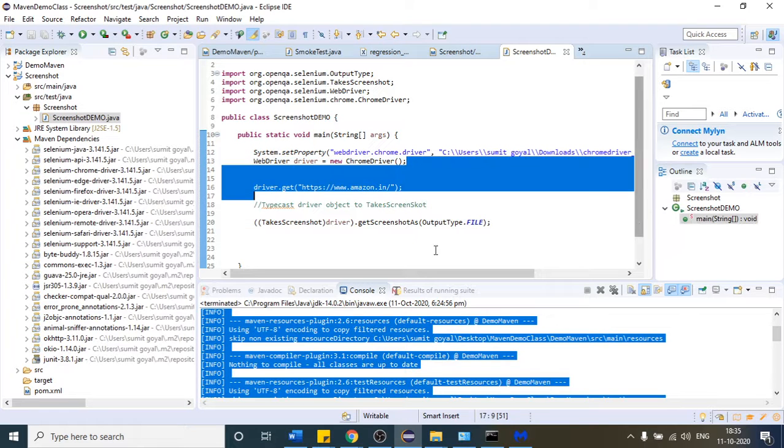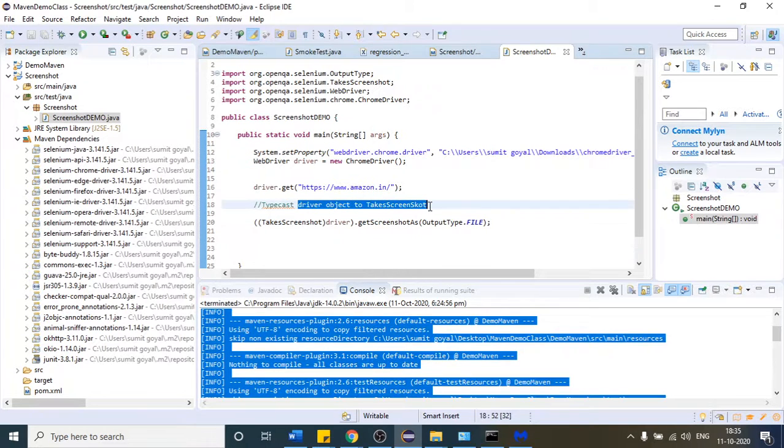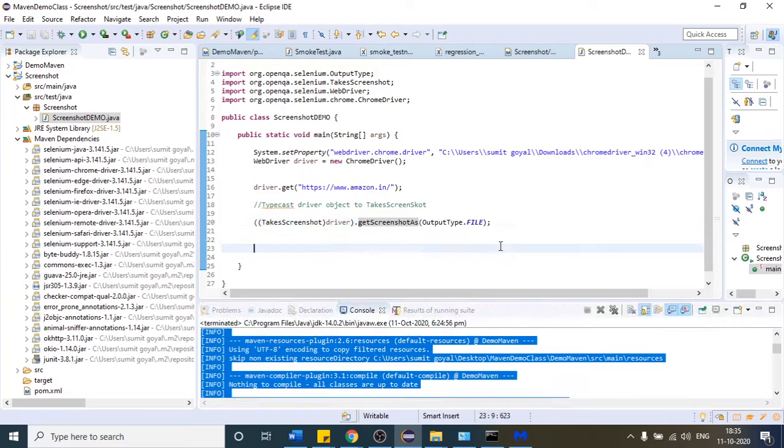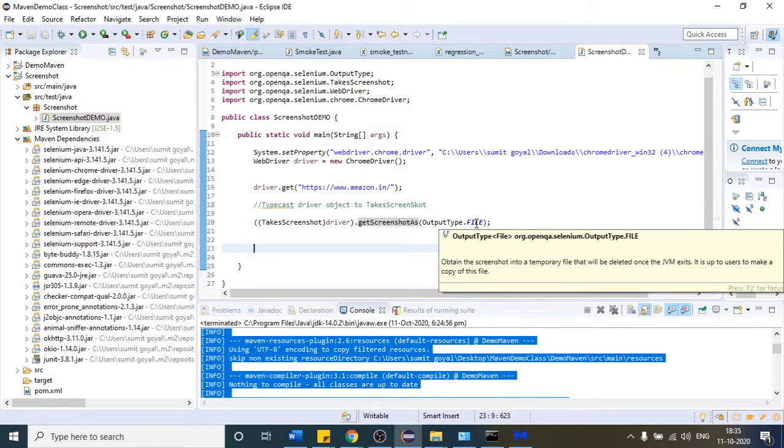First, I am typecasting my driver object to take a screenshot. So we have done the typecasting here. After that, there is one more method which is get screenshot as, and inside that method you have to provide how you want to get the screenshot. So I want the screenshot output in the form of a file. You can see I have written here I want the screenshot in the file output format.